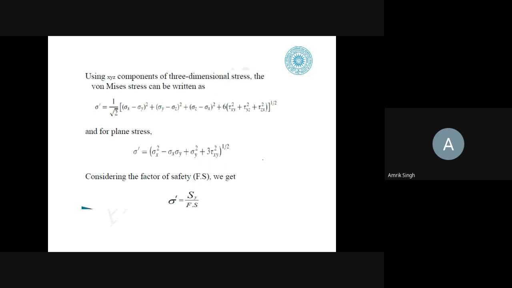Using the XYZ components of the three-dimensional stress, the von Mises stress can be written as sigma dash equal to this. And for the plane stress, it is written as this. Considering the factor of safety, you write the von Mises stress is equal to Sy upon Fs. So these are the important formulae which we will be using.